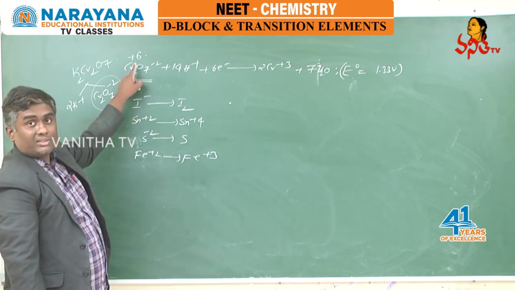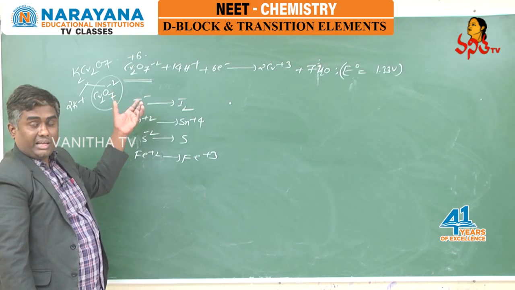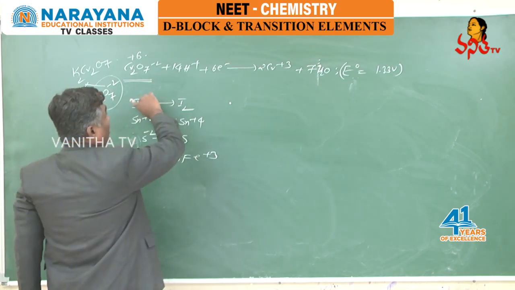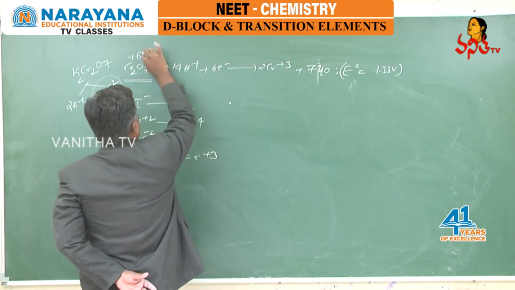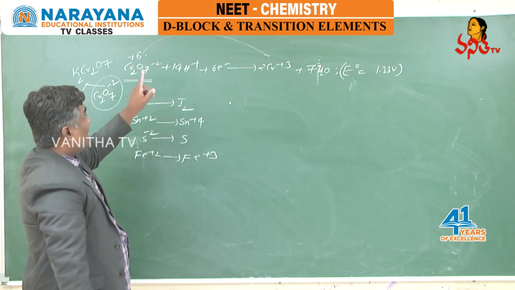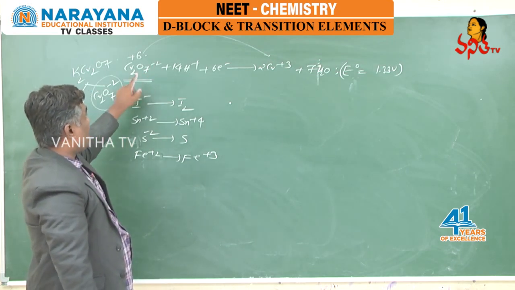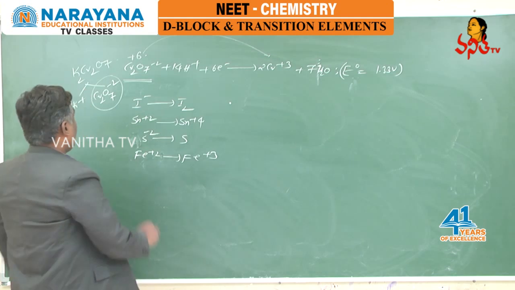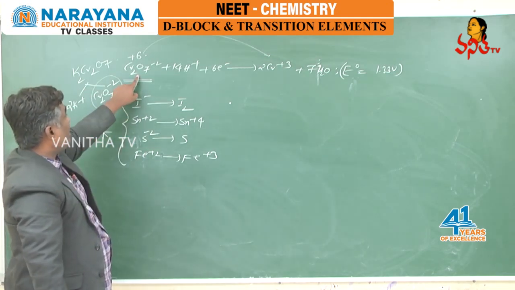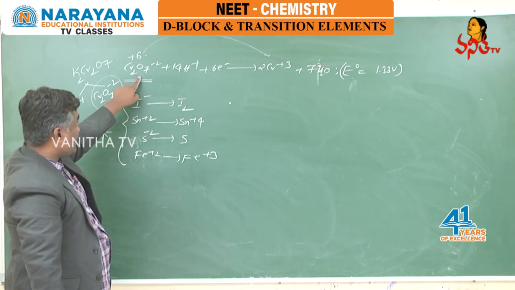Because of its highest oxidation state, dichromate ion can act as oxidizing agent, and in acidic medium, it is converted to chromium plus 3. So plus 6 is becoming plus 3. Reduction reaction. So the one which participates in reduction reaction acts as oxidizing agent.